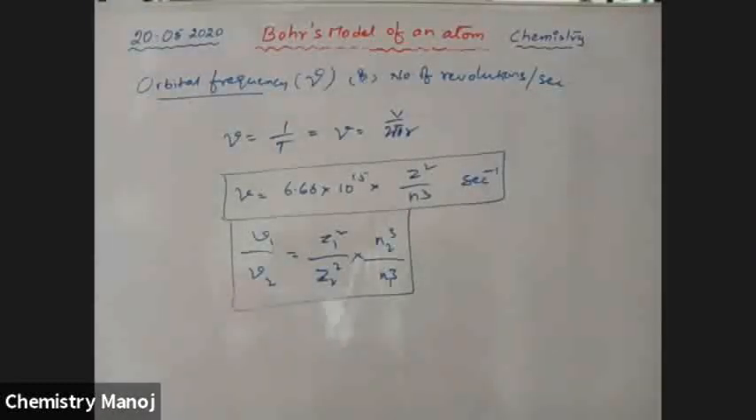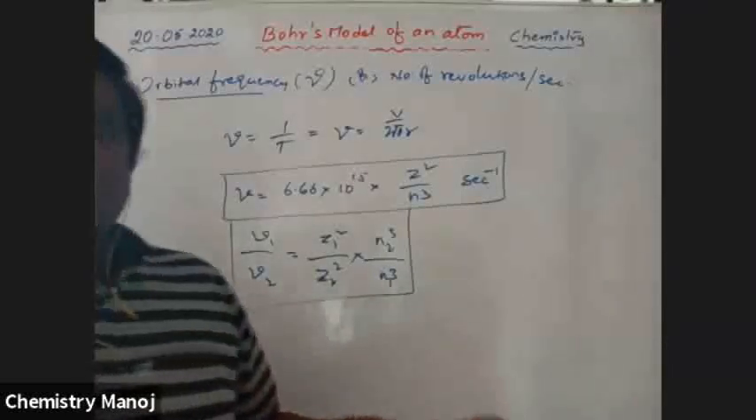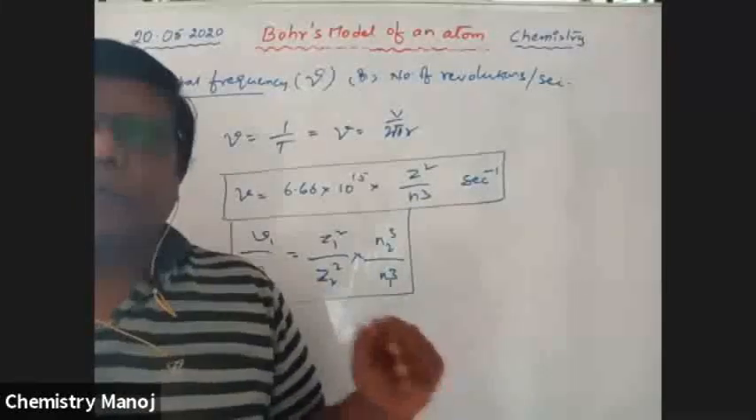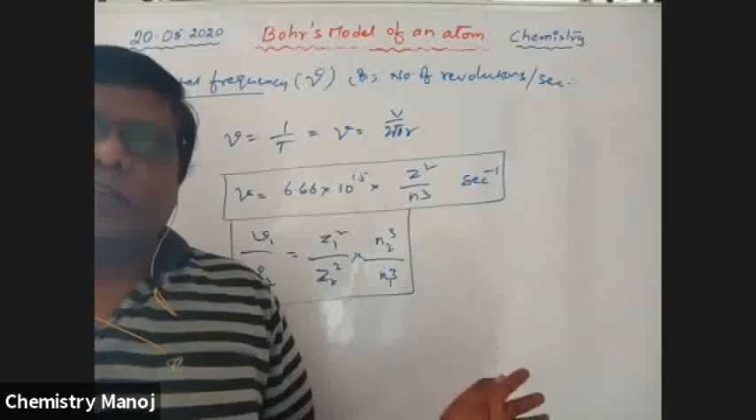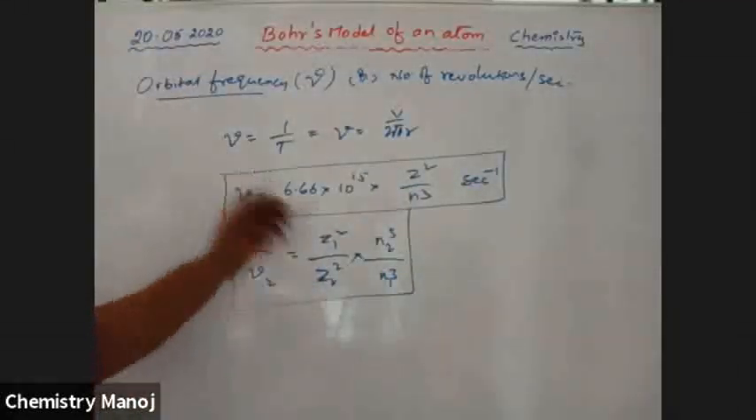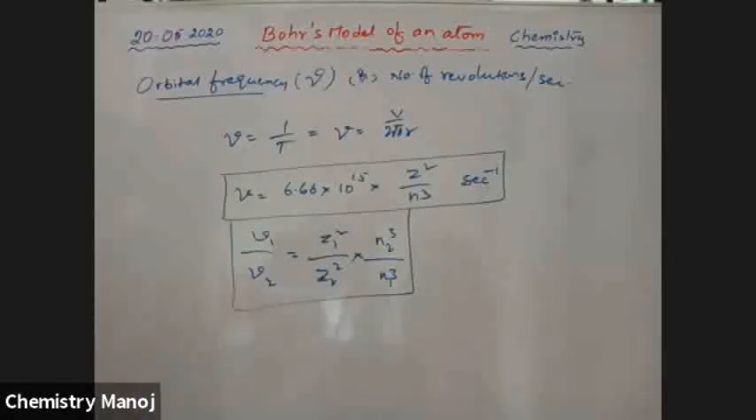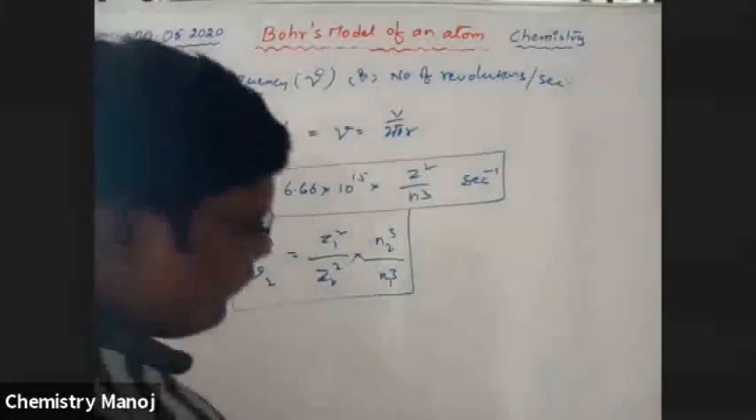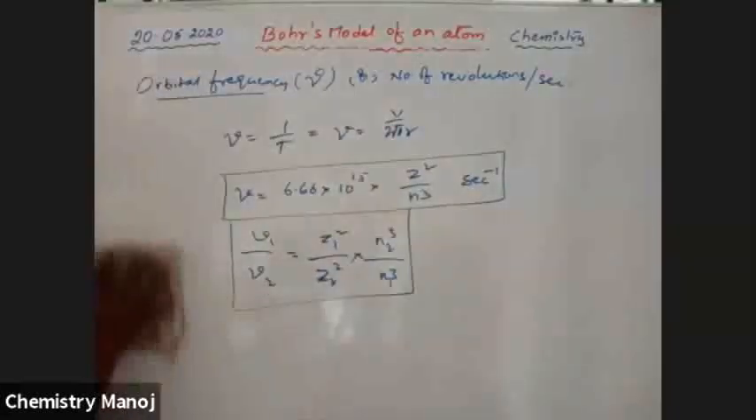These are orbital frequency, that is the number of revolutions made by an electron in an orbit per 1 second. These are very, very important. Okay. Next one, I think it should be the last one.